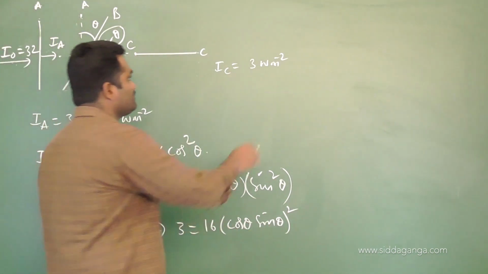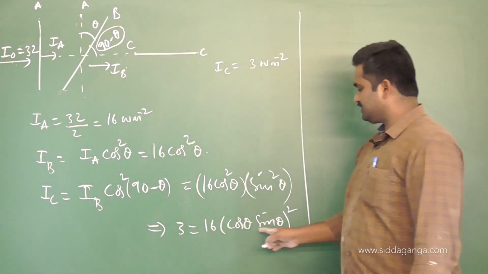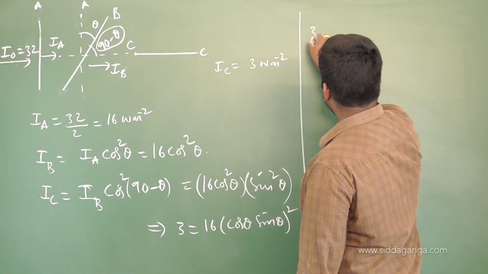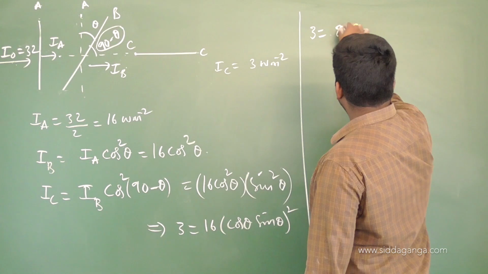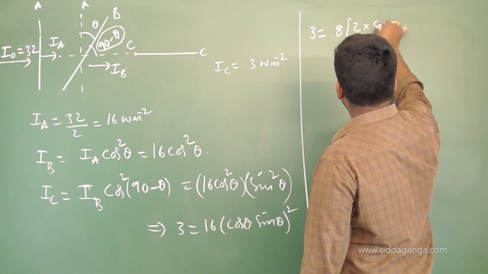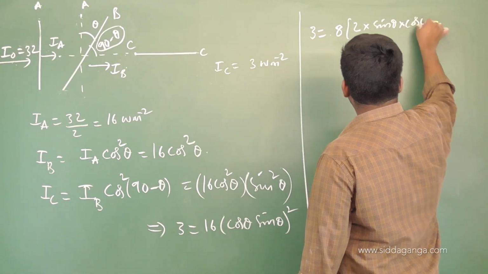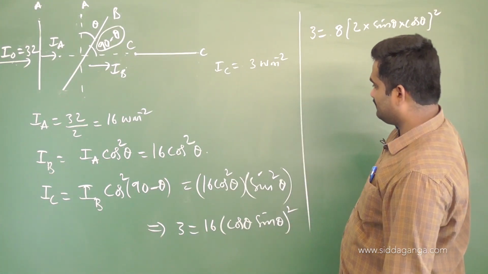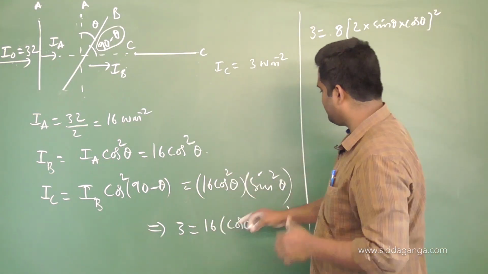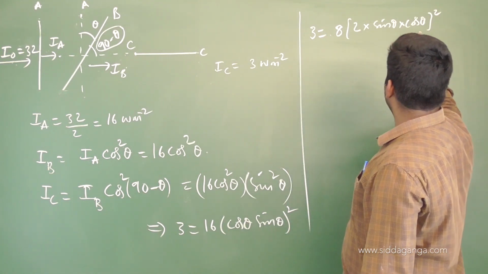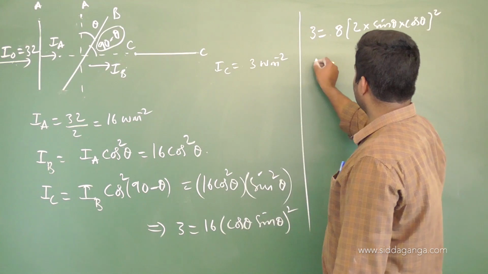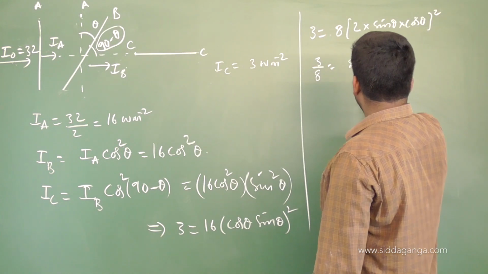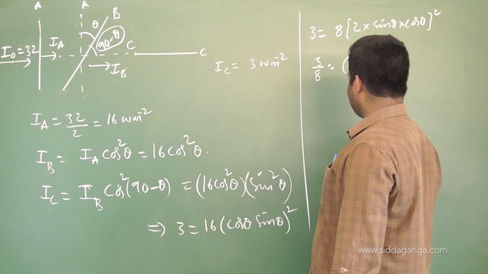Okay, some mathematical calculations you have to do to find the value of theta. I can write this using sin 2 theta, where sin 2 theta is 2 sin theta cos theta. For that, I will make these changes. Now 3 equals 4 into (2 sin theta cos theta) whole square. This 2 sin theta cos theta is nothing but sin 2 theta. So 3 by 4 will be equal to sin 2 theta whole square.